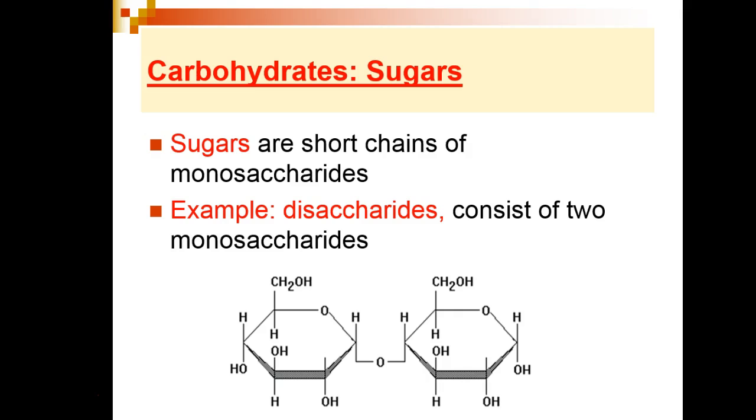Sugars are short chains of monosaccharides. Disaccharides are sugars consisting of 2 monosaccharides. In the picture depicted here, we have one monosaccharide and another monosaccharide covalently bonded to each other by dehydration synthesis, making a 2-monosaccharide molecule called a disaccharide. This is a sugar, short chains of monosaccharides.